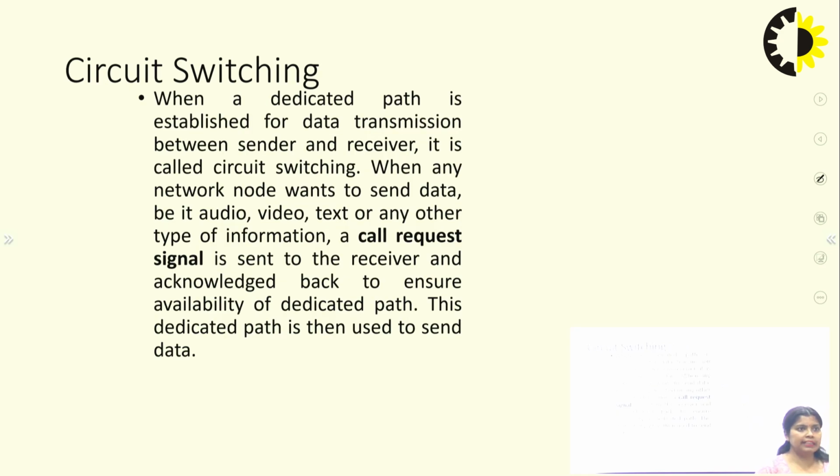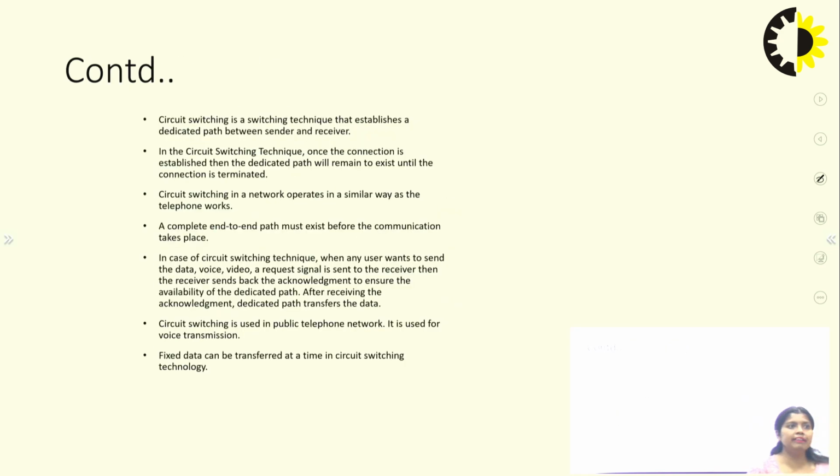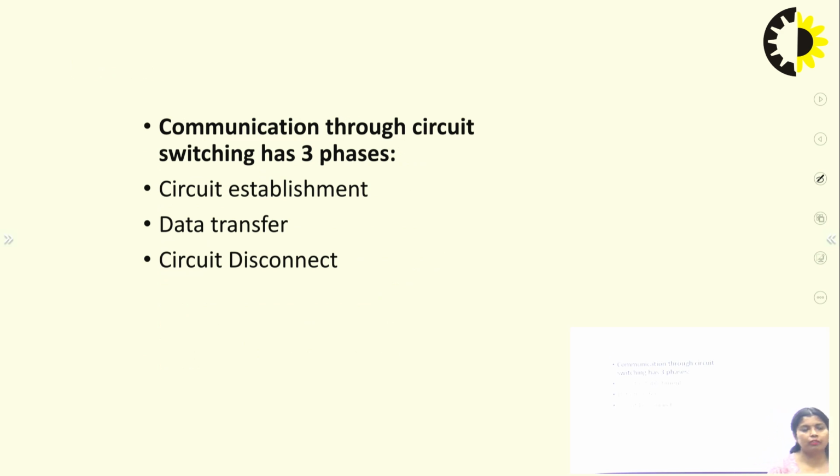Now, in the circuit switching method, there are always three phases. Whenever you are transmitting any packet with the help of the circuit switching method, the first one is circuit establishment, the second is data transfer, and the third is circuit disconnect. This is also called the final stage, or connection close state.